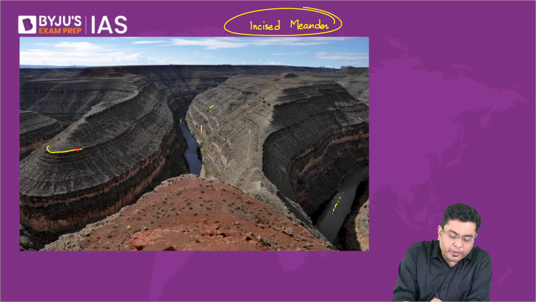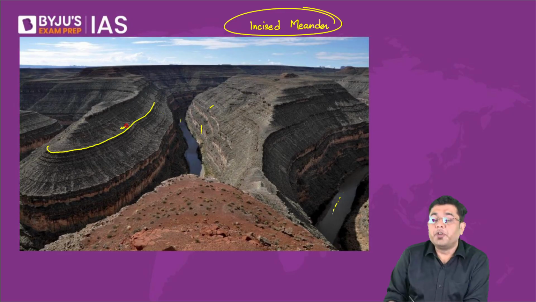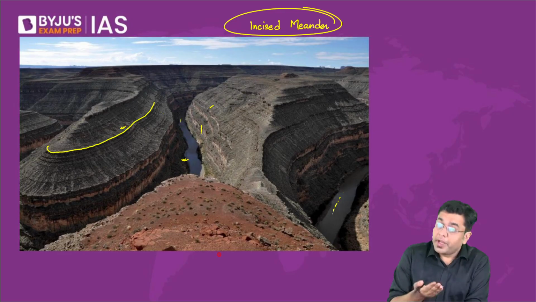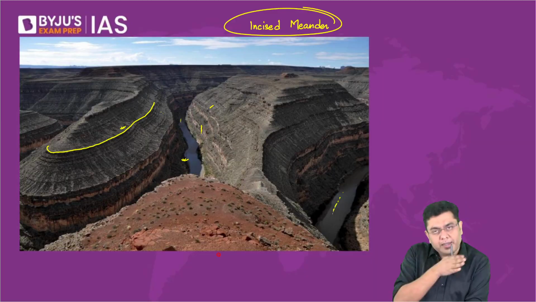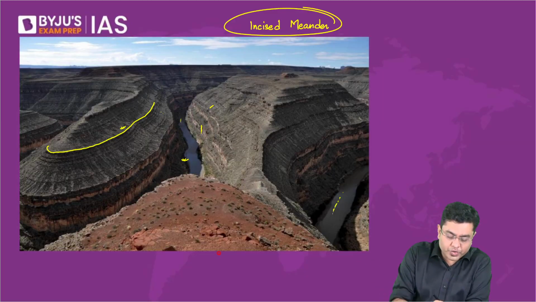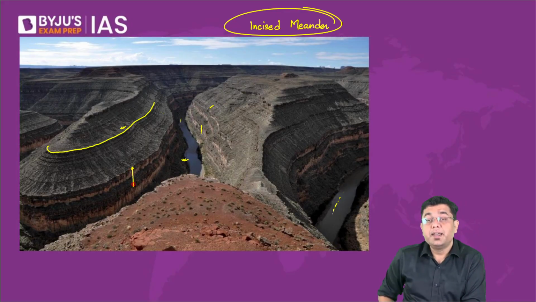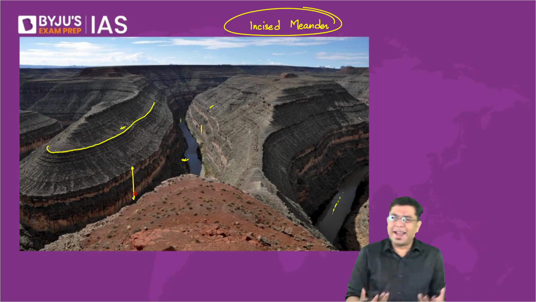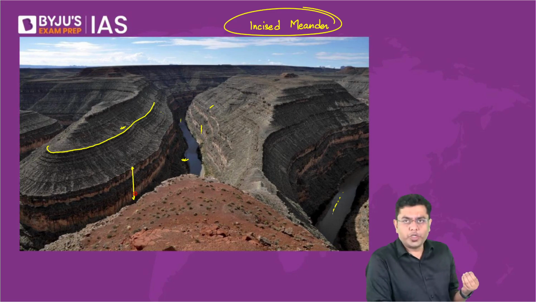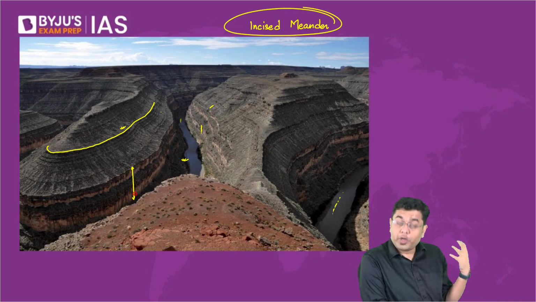That means at one point of time, this particular region would have been at this depth where the river is moving right now. So it would have been uplifted slowly and steadily. The river would have widened its course, and eventually, this is where a continuous uplift would have been experienced. That is why a vertical sidewall. So many of the times, just by taking a look at the landmass, you can basically come to a conclusion about what are the forces that that landmass would have experienced overall. Okay, so that is your incised meander.